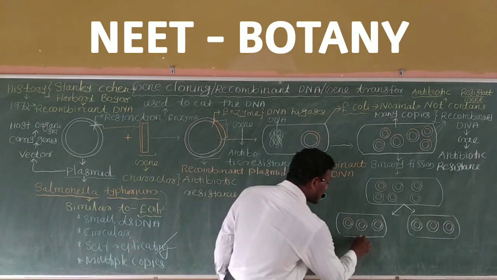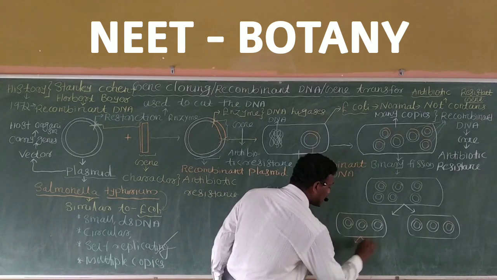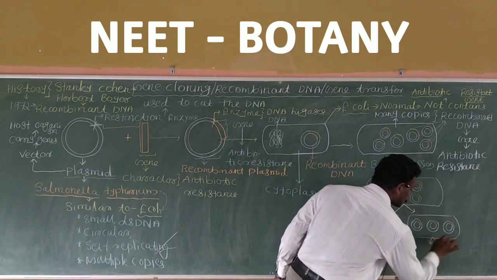See here what happens. Again these daughter cells undergo binary fission.